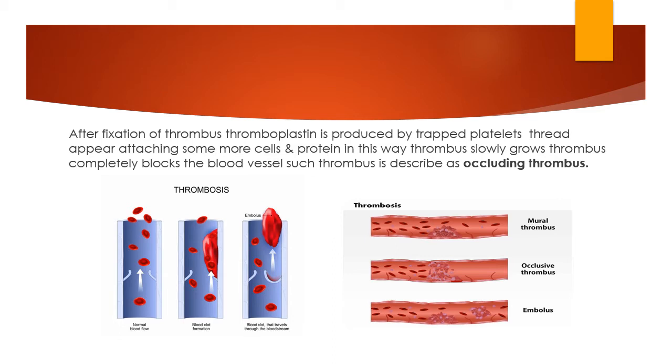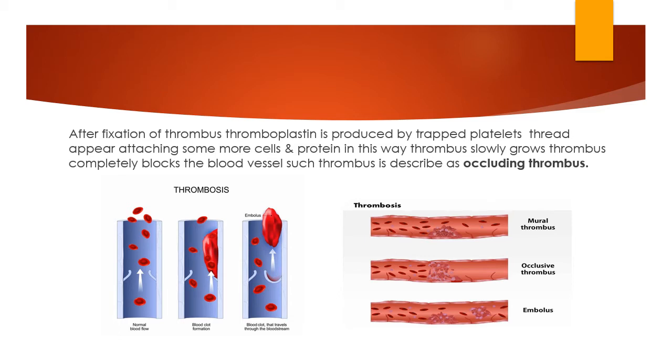So here is an example of three diagrams: a mural thrombosis, an occlusive thrombosis and an embolus. In mural thrombosis we see some blood clot forming here, and occlusive thrombosis means it totally blocks the blood vessel. Complete blockage of the blood vessel is known as occlusive thrombosis.